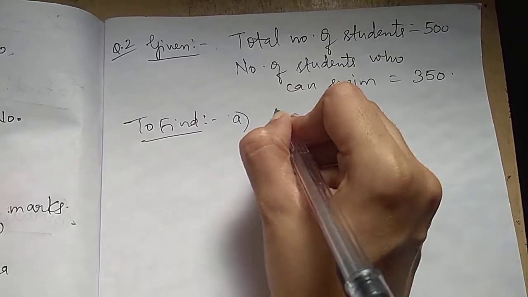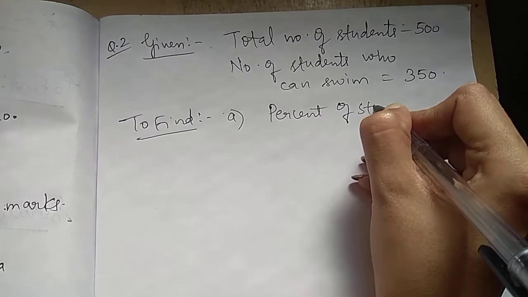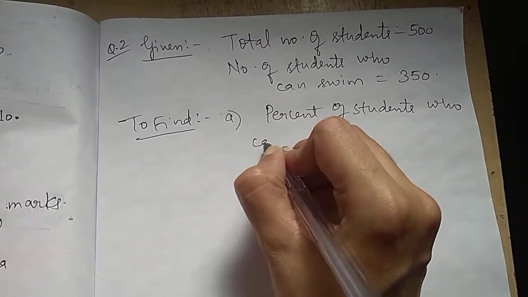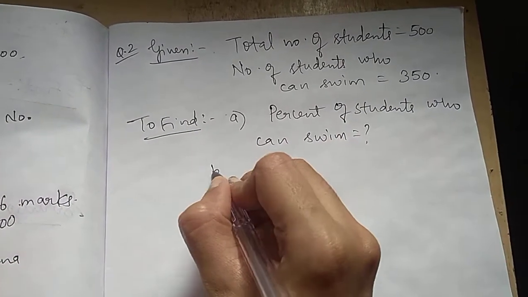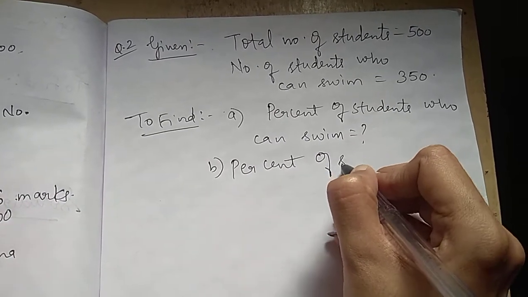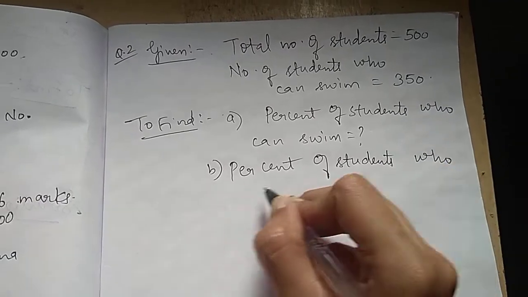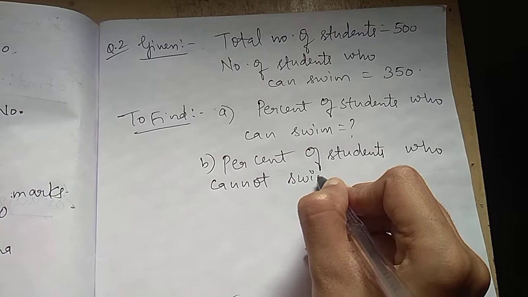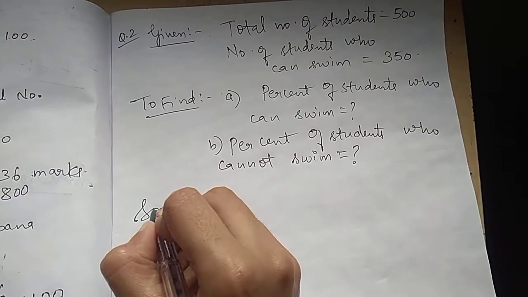Two things: percent of students who can swim, and second, percent of students who cannot swim. Solution,